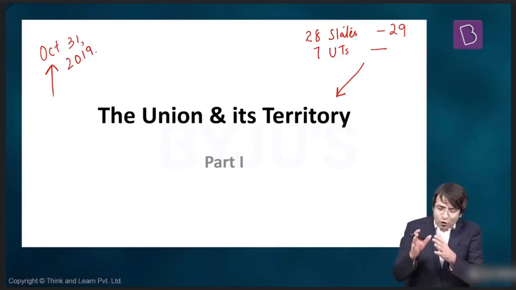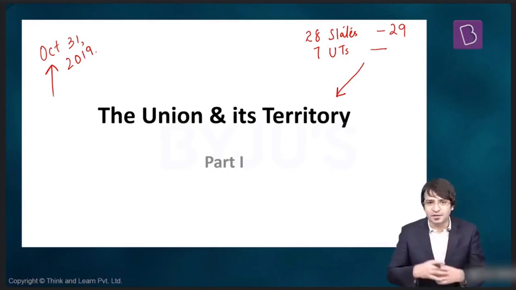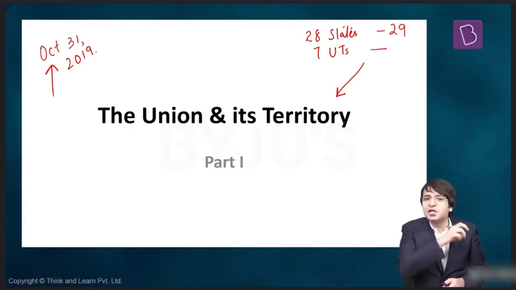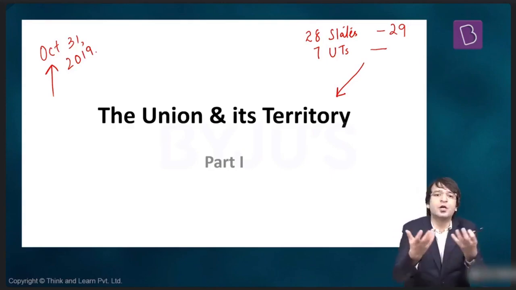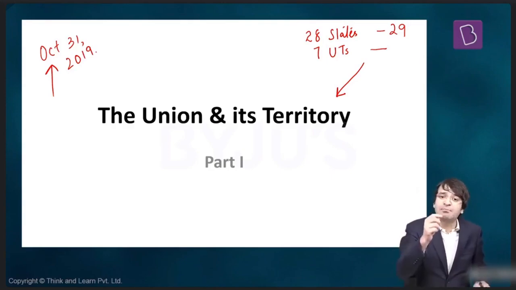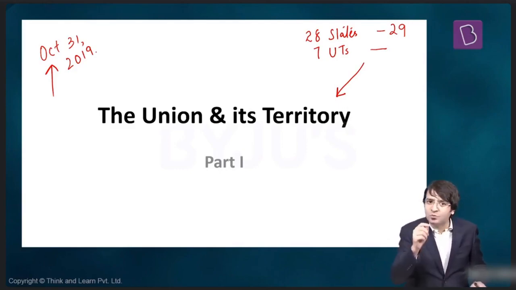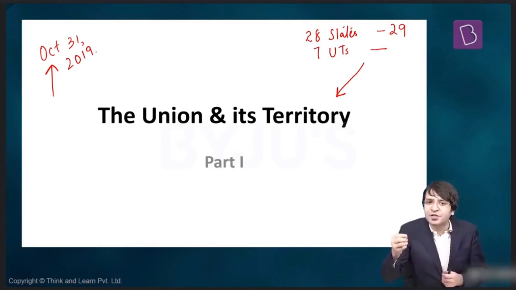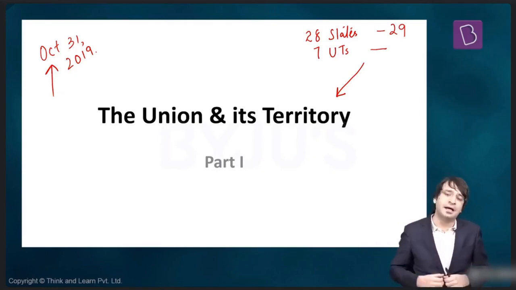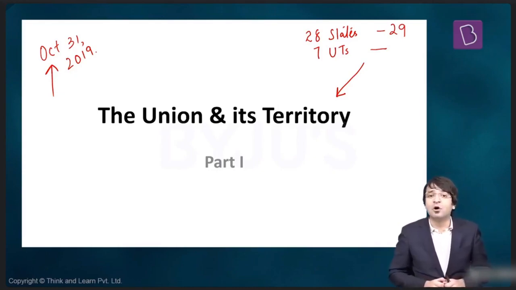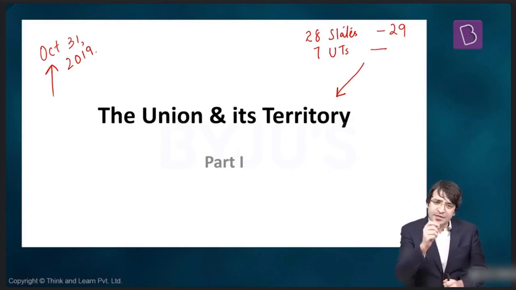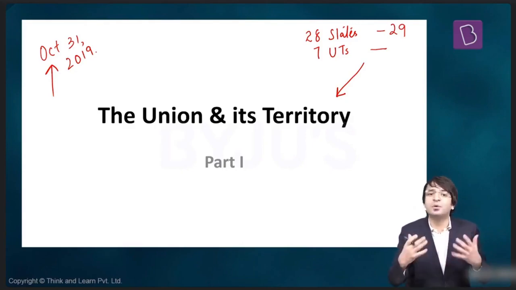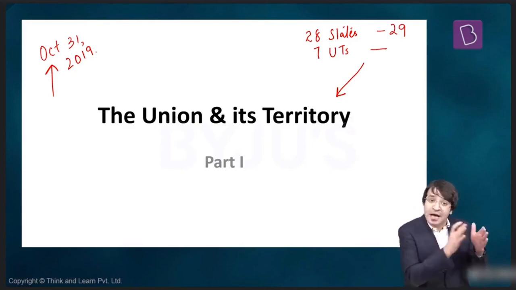Why? There were close to 562 princely states when the British were governing India. And now the majority of these princely states were to be merged with the Union of India. And there was one man responsible for that, Sardar Vallabhbhai Patel. He was pivotal, he was instrumental in merging the majority of these 562 princely states with the Union of India. That is why we call him the Man of Unity as well. 31st October is the birth anniversary of Sardar Vallabhbhai Patel, the Man of Unity.